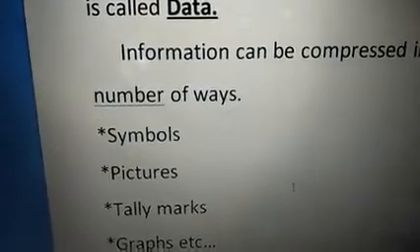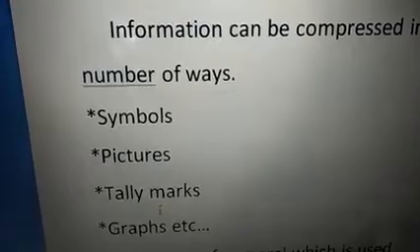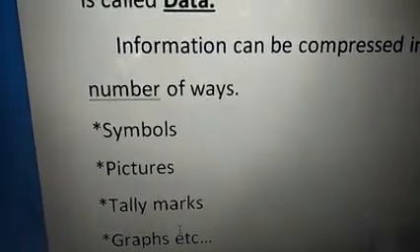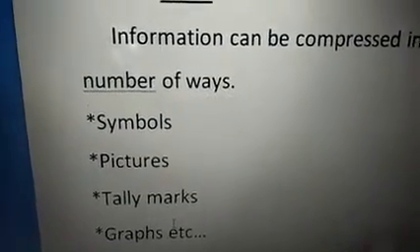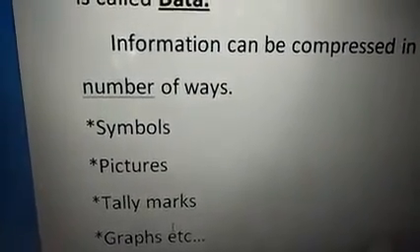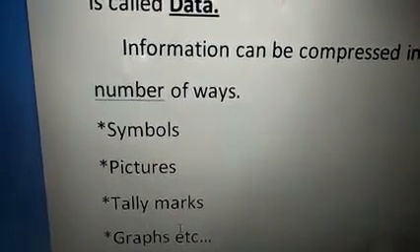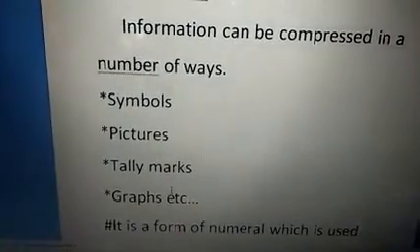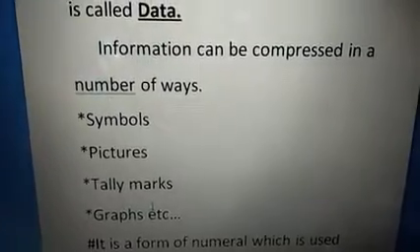Some symbols, pictures, tally marks or graphs, etc. That means we collect some information, and that information we can convert or represent in terms of symbols, pictures, tally marks or graphs.